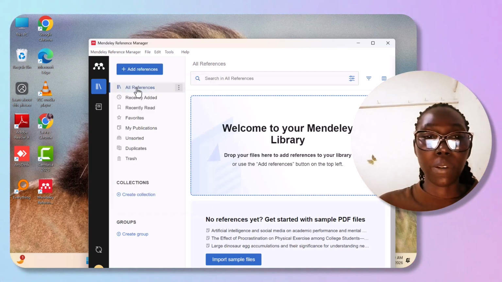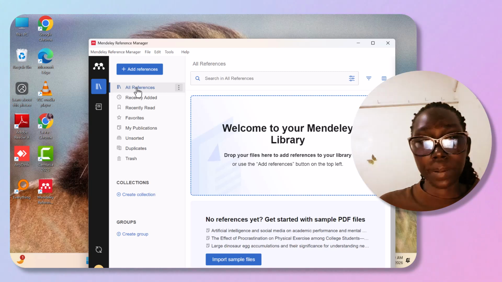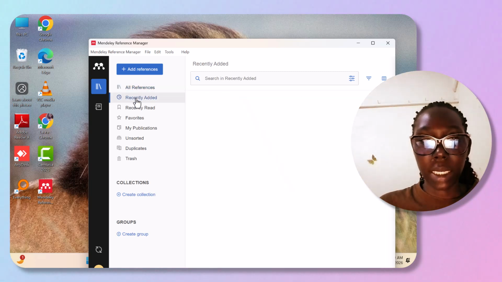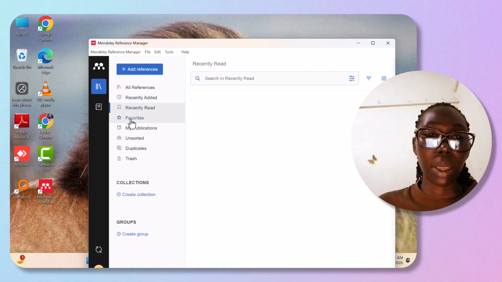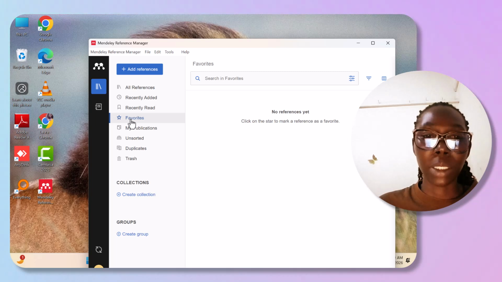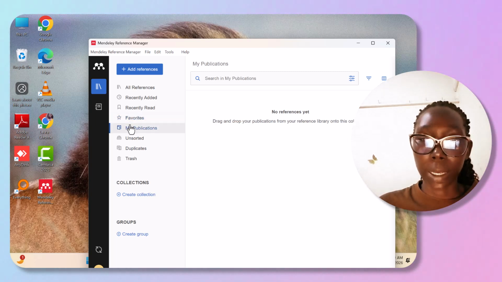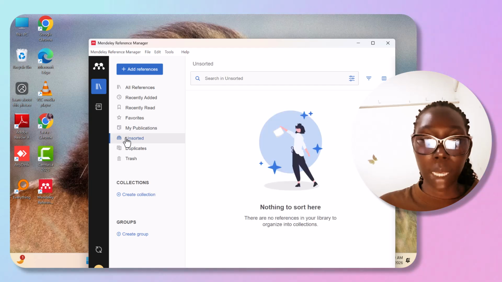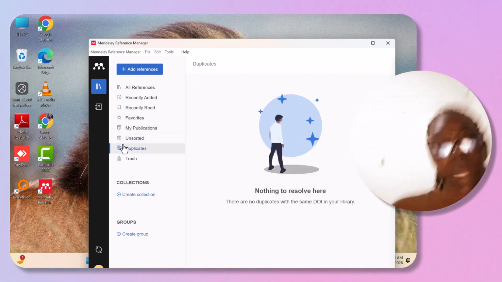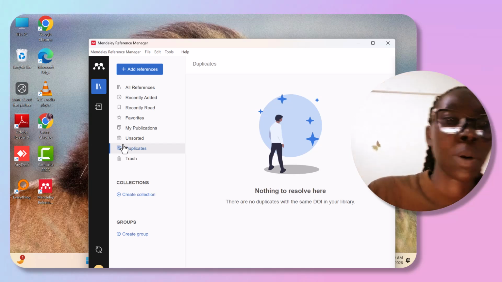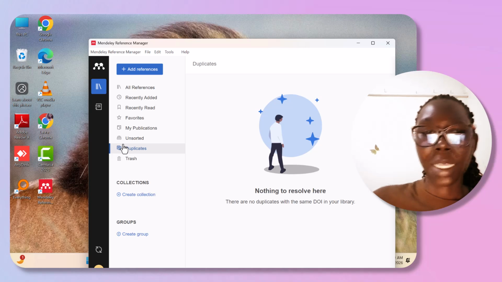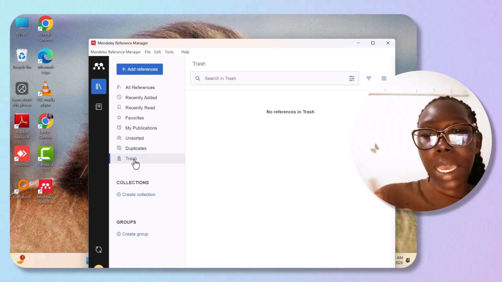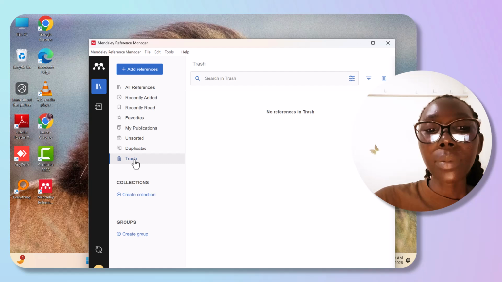Then here are all references, and here is recently added and recently read, which keeps all your history. Maybe you have some favorite documents. My publications are here, unsorted work, and then duplicate work, when you have a similar work, almost the same, but yours is a duplicate. Then the trash, where what you've deleted goes.